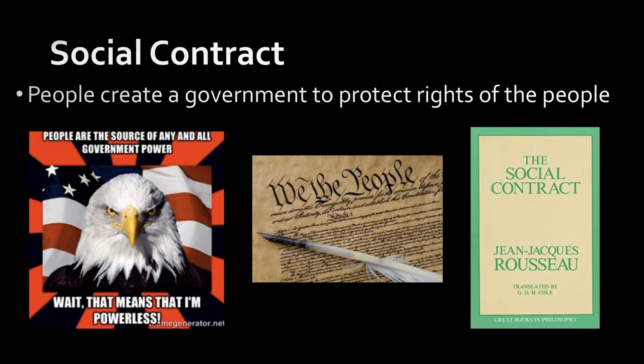All right, so we have the idea of the social contract once again. So people create a government. So again, you see in there that it has the idea that people are the source of power, which, by the way, that's a very revolutionary idea at the time, because prior to this, there was the idea of the divine right to rule. So that was saying that kings, monarchs, they didn't get their power from the people. No, they got their power from God. He bestowed upon them the right to rule. And if that's the case, then they don't owe the people anything. There's nothing they have to do for the people. God gave them power, and then they have power for power's sake, essentially.